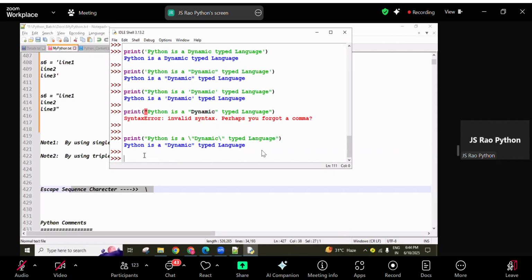About this one, in interviews also they ask us in Python what the escape sequence character is, or what the purpose of the escape sequence character is, like that. If we want to use double quotation inside the double quotation or single quotation inside the single quotation, then Python by default throws a syntax error. If you want to use them like that only, then before the double quotation or single quotation, we can use the escape sequence character. Then this special behavior is removed and it is considered like a normal value only. All of you clear these rules?